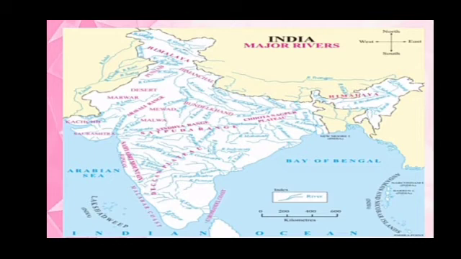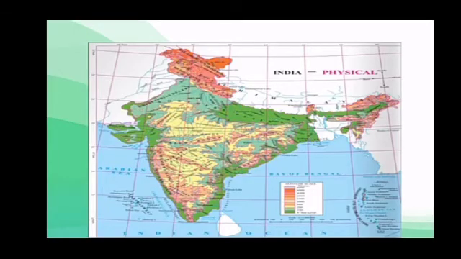Let us see the rivers. In this map you can see the famous rivers like river Ganga, river Yamuna, river Godavari, river Krishna, river Brahmaputra. Next you can see the mountains also: Kanchenjunga, Nanda Devi, Kamet, Saser Kangri, Abi Gamin. Now we see the plateaus also: the Deccan Plateau, Meghalaya, Chota Nagpur, Bundelkhand. These are some examples of rivers, mountains and plateaus. This is the physical map of India.